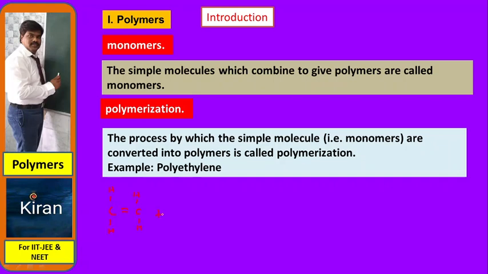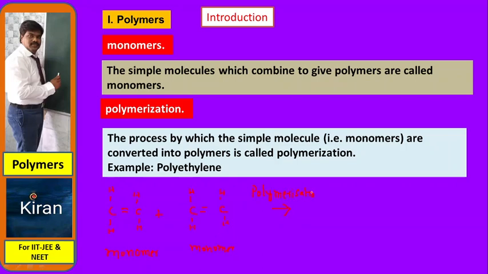When it reacts with one more ethylene, CH2 double bond CH2, this is another ethylene molecule. This is termed a monomer. The simplest molecule is considered a monomer. Monomer plus monomer. Like this, many molecules put together give a big molecule, that is a polymer. This process is known as polymerization.